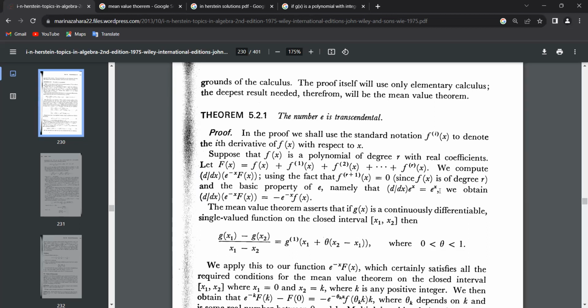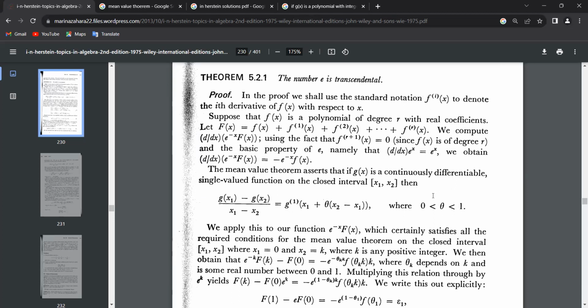Since f is of degree r, and the basic property of e, I guess one could say that this property of e is what is pinning down the transcendence of it. It makes sense, because e is the only number that has this property. So he computes the derivative of this new function, e to the minus x times F of x, and it comes out to be this.